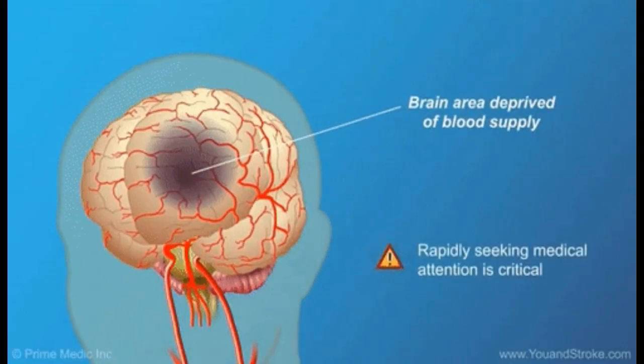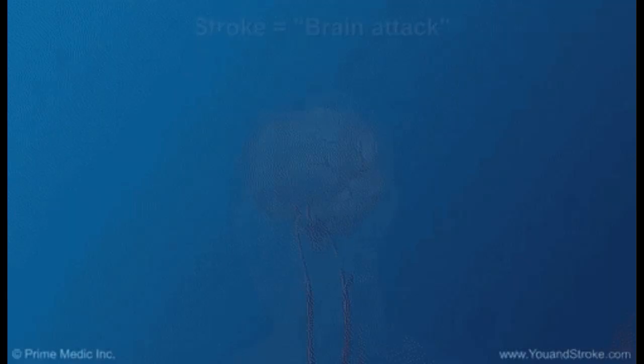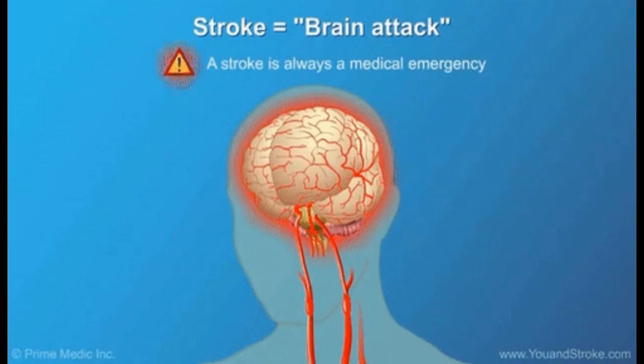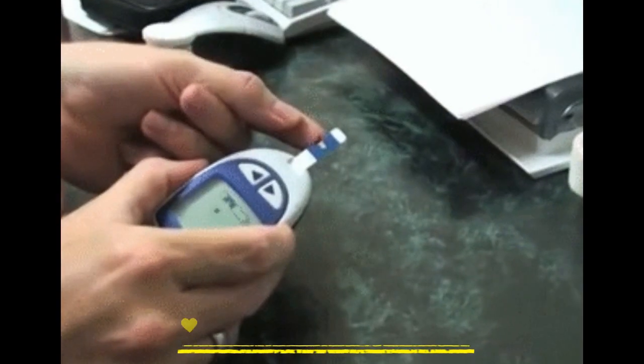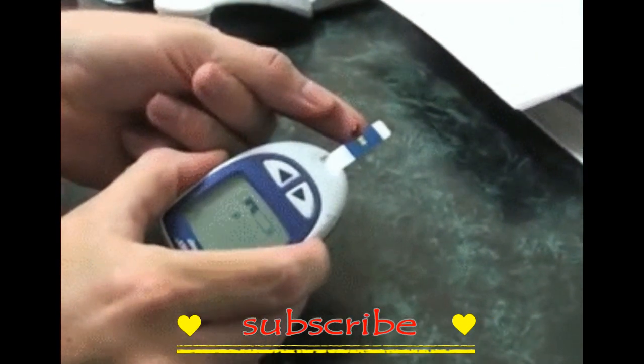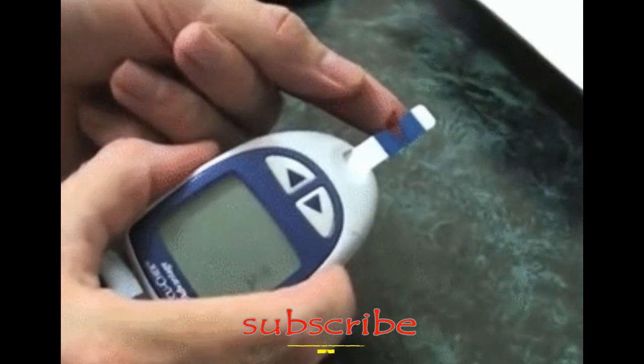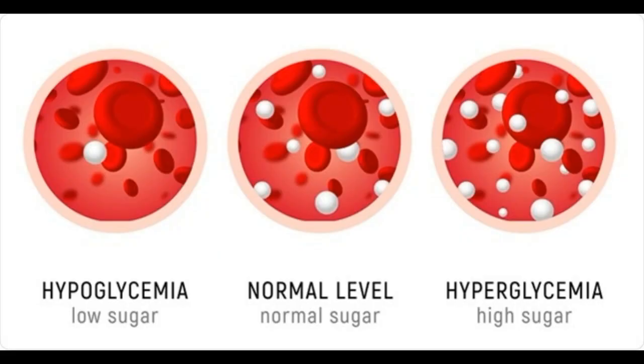Stroke. When there is no blood flow to a major part of the brainstem or loss of blood accompanied with swelling, coma can occur. Blood sugar. In people with diabetes, coma can occur when blood sugar levels stay very high. That's a condition known as hyperglycemia. Hypoglycemia, or blood sugar that's too low, can also lead to a coma. This type of coma is usually reversible once the blood sugar is corrected.